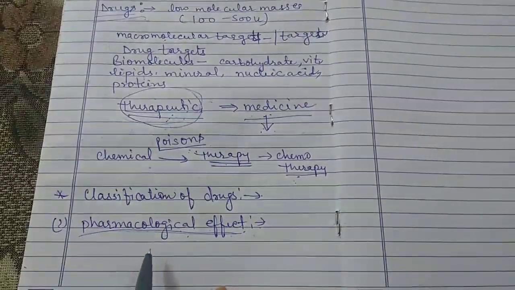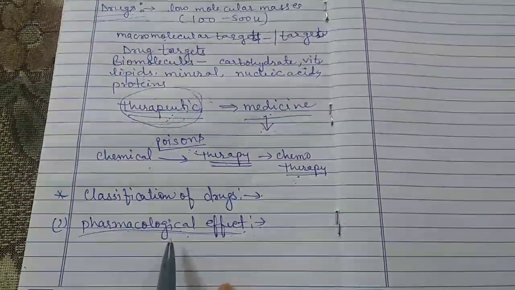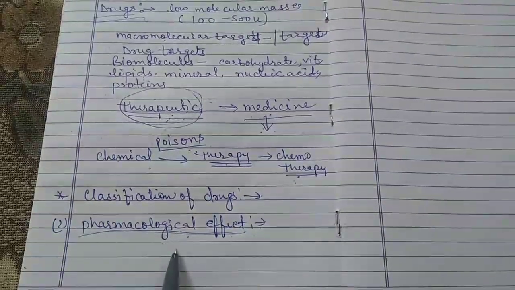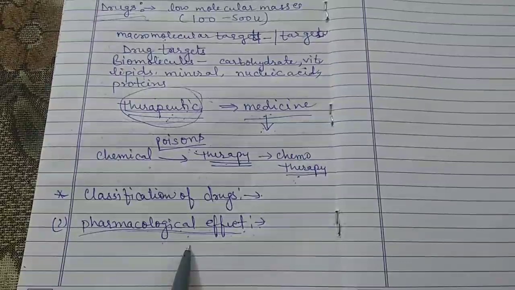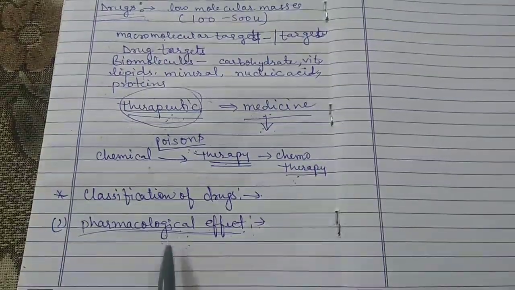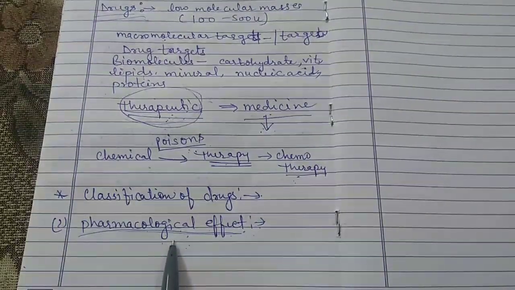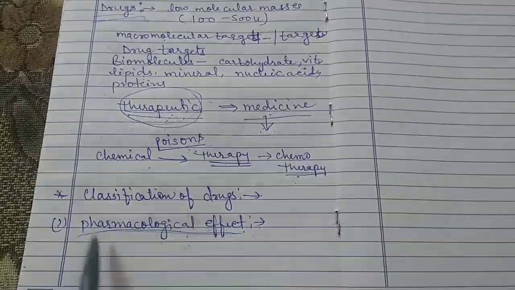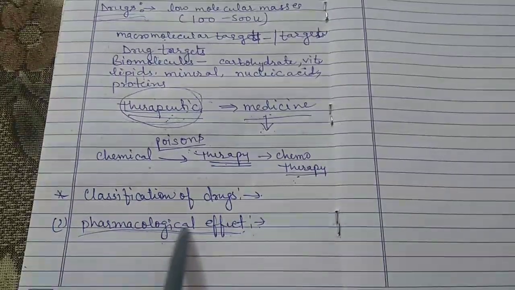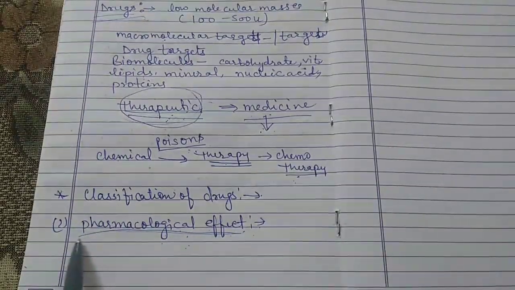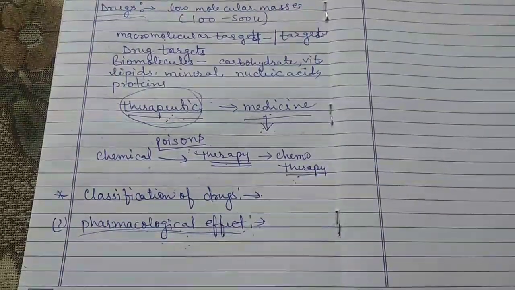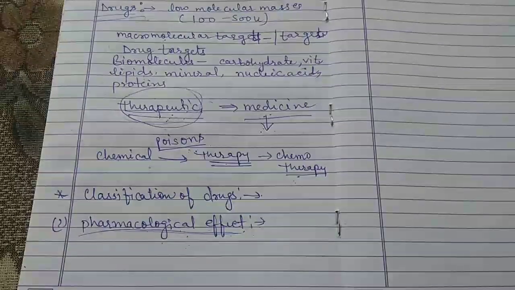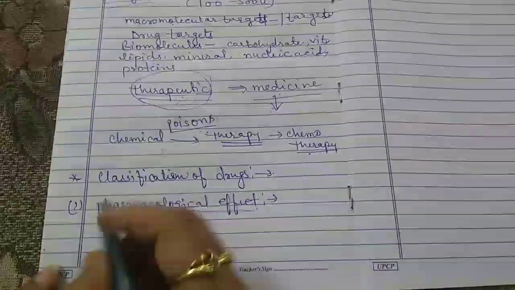For example, analgesics have a pain killing effect. Antiseptics kill the microorganism. Antihistamine is used against the allergy of the body. So this type is very important for the doctor to find out the exact problem. This is the first type of the classification.